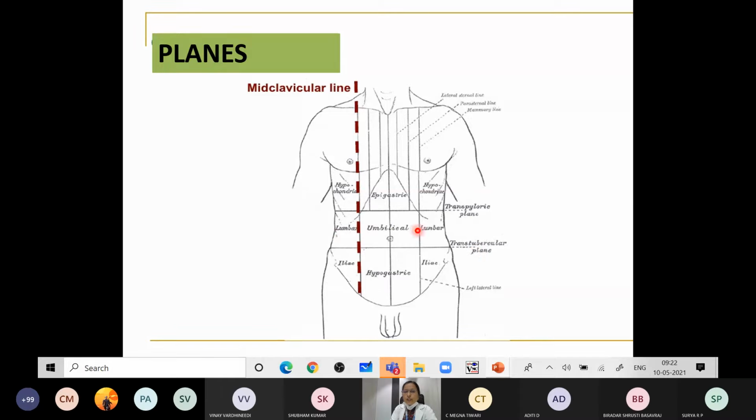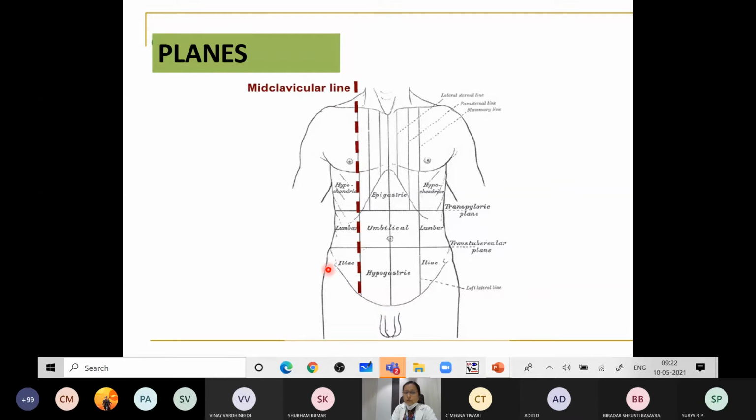Then you have the two vertical planes, the right and the left lateral planes. Above, it starts from the mid-clavicular line, that is the midpoint of the clavicle, and extends downwards to the mid-inguinal point, which lies between the pubic symphysis and the anterior superior iliac spine.